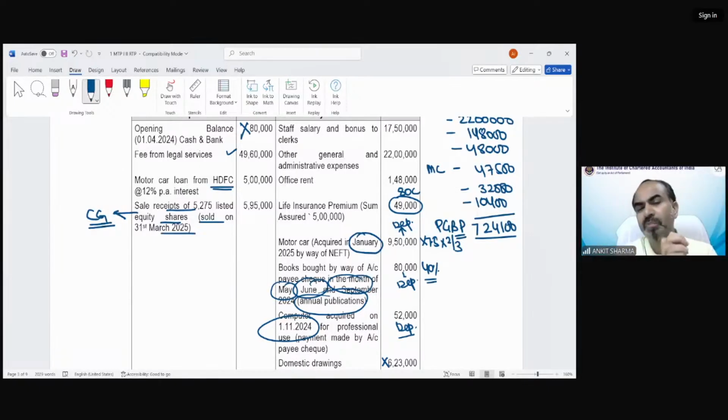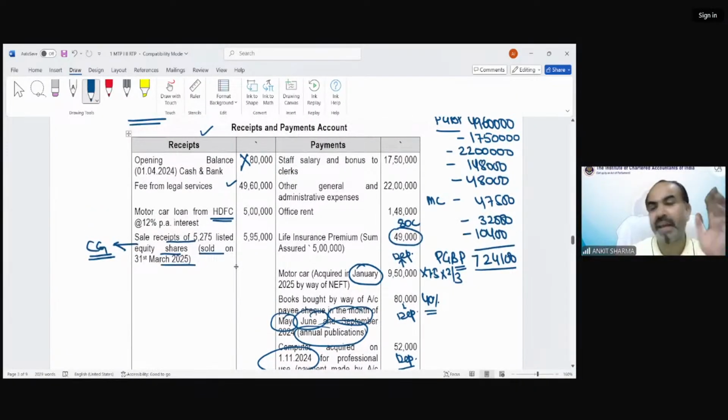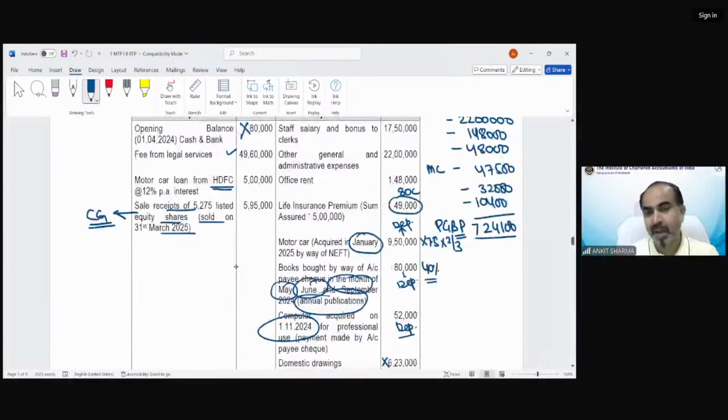Now I am going to tell you a very interesting thing. Even if you have learned all provisions of PGBP and computation of total income and tax, if this kind of question comes in the examination, there could be a mistake on your behalf. When the question asks you to calculate tax as per optional tax regime, that is the case of business or professional services.